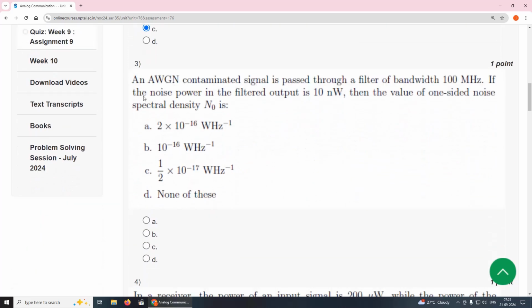Third one, an additive white Gaussian noise contaminated signal is passed through a filter of bandwidth 100 MHz. If the noise power in the filtered output is 10 nanowatts, then the value of one-sided noise spectral density N0 is, answer is option B, 10 power minus 16 watts per hertz. Option B.